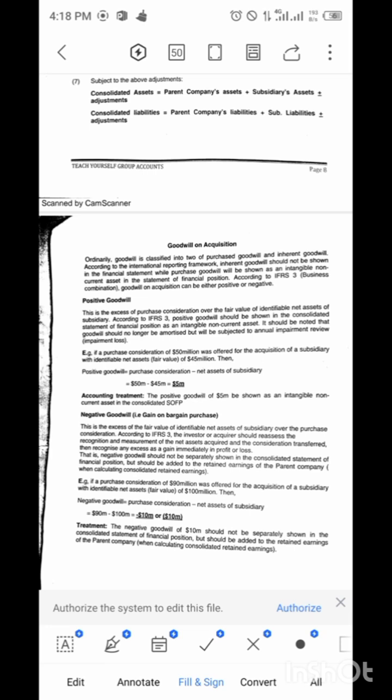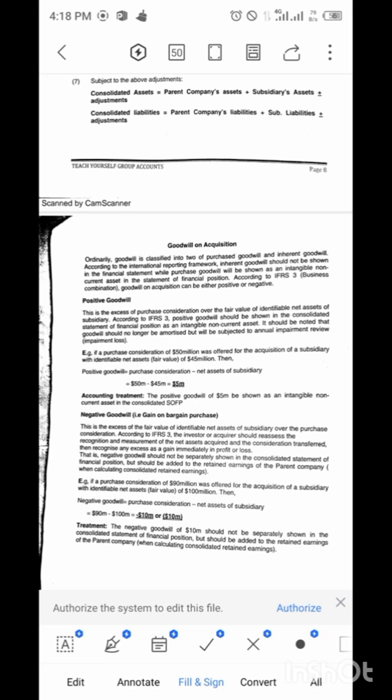The treatment is that you are going to take it as a line item on the face of your consolidated statement of financial position. That is, after your PPE, you just bring your goodwill. Don't forget that purchase consideration is a combination of investment in subsidiary plus the NCI.